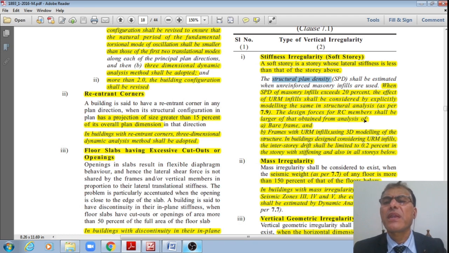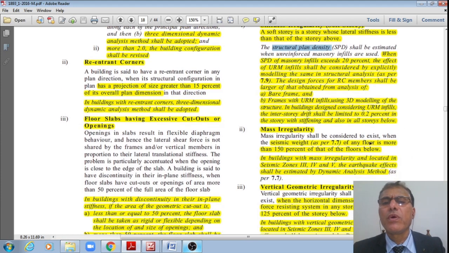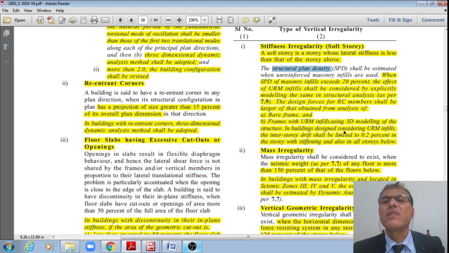The design forces for RC members shall be the larger of those obtained from the analysis of bare frame or frames with the URM infills using 3D modeling. And the inter-story drifts shall be limited to 0.2% in the story with stiffening, and also in all the stories below. That is the soft story.